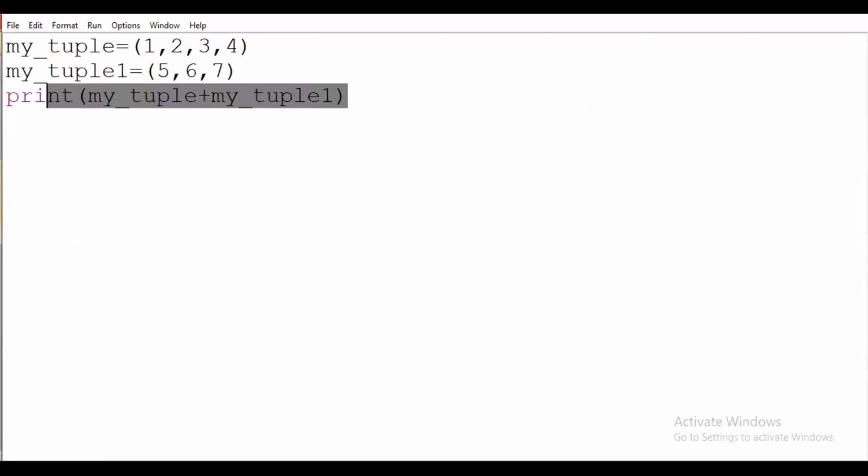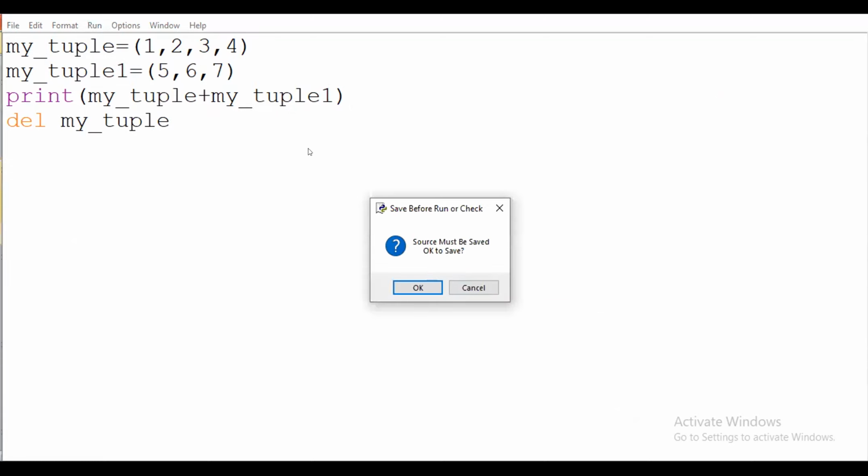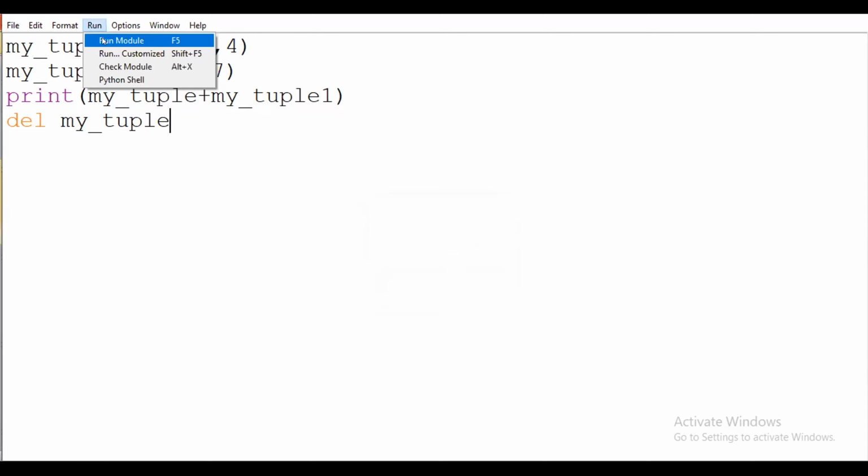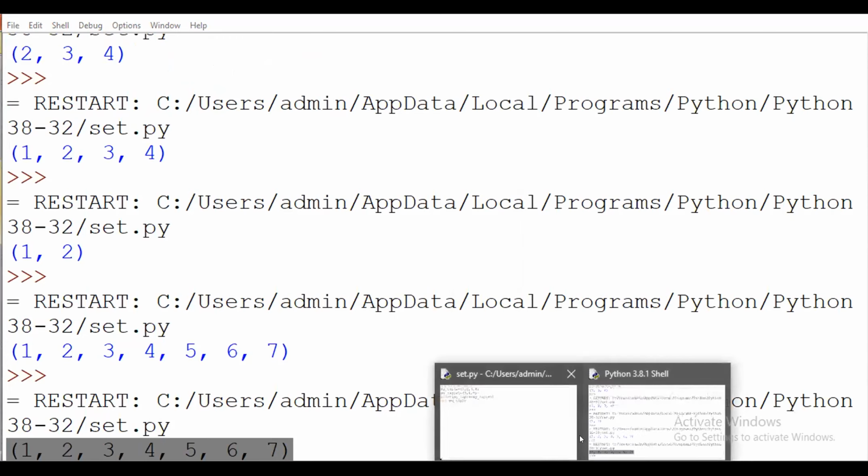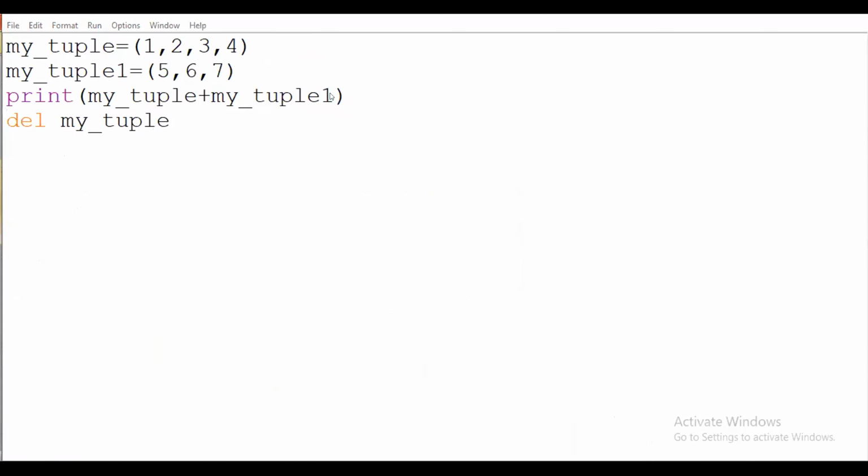Okay, if I want to delete the tuple, I write del my tuple, like this. It will display just the addition, but after that, just a minute.